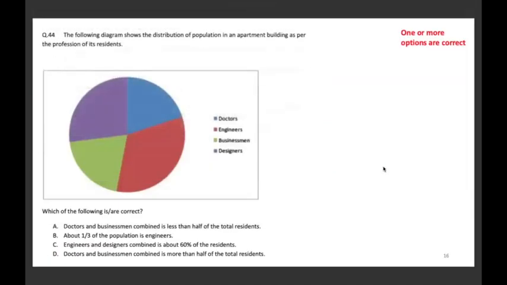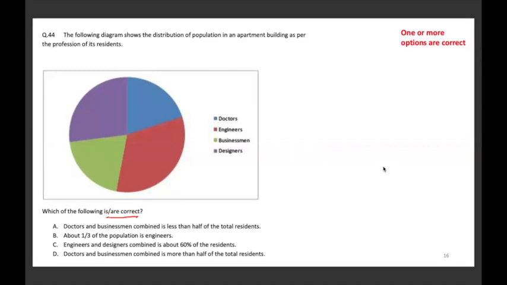The following diagram shows the distribution of population in an apartment building as per the profession of its residents: doctors, engineers, businessmen, and designers. Which of the following is or are true? Doctors and businessmen combined is less than half of the residents. Doctors is blue, businessmen is green.